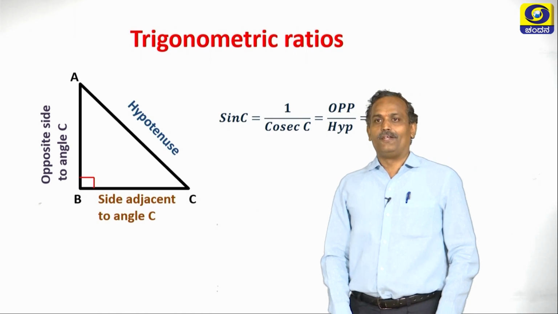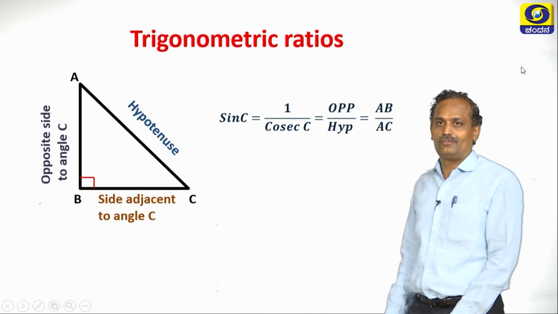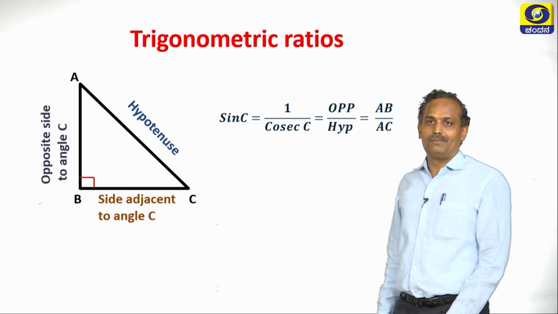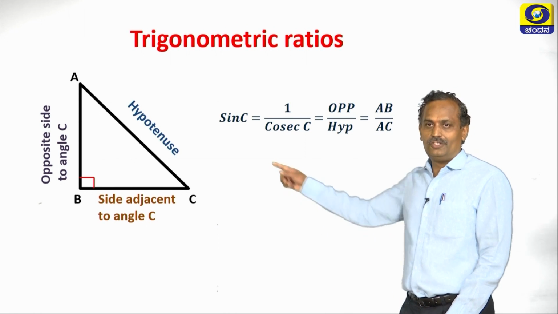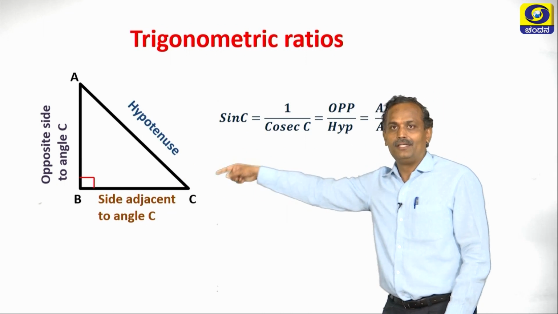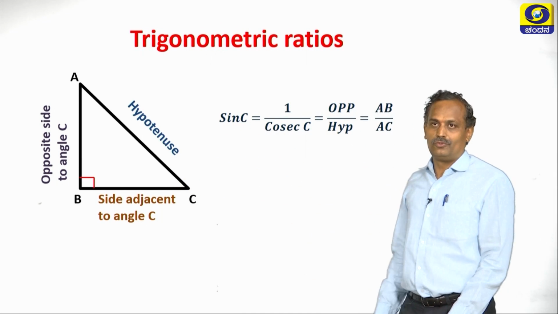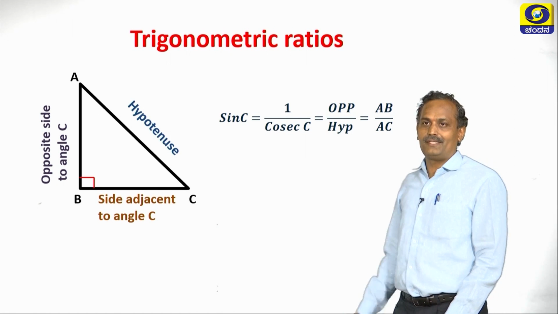Now, let us define sin C. With respect to C, we are defining trigonometric ratios. Sin C is nothing but opposite by hypotenuse. So you can see this is C, to which AB is the opposite and AC is the hypotenuse. So sin C in this diagram is AB by AC.